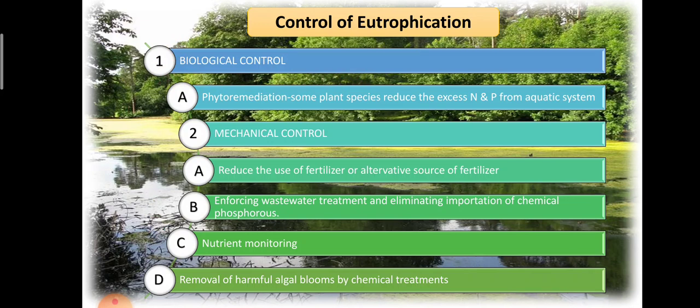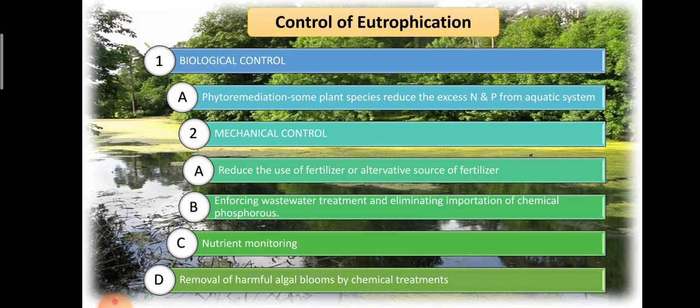Several plant species have been found to reduce the excess nitrogen and phosphorus from the aquatic system. So we can use such plant species to reduce the nitrogen and phosphorus from those particular water bodies. For example, plant species such as Eichhornia crassipes and Salvinia are used for phytoremediation. The next is the mechanical control.